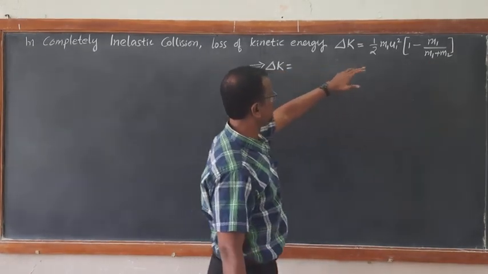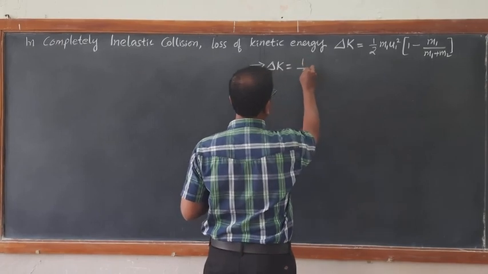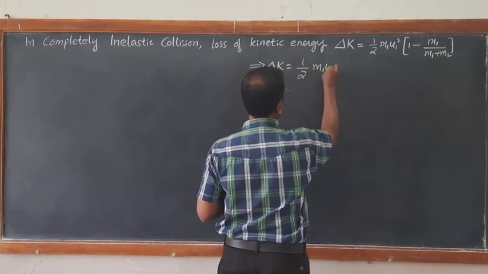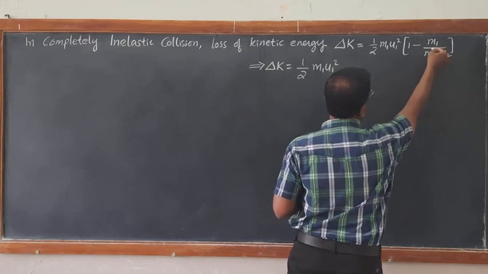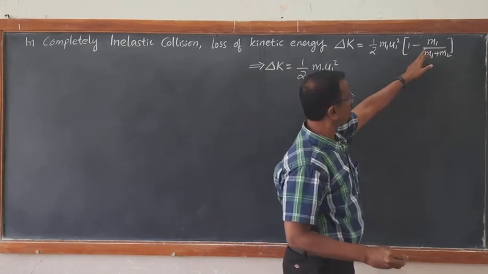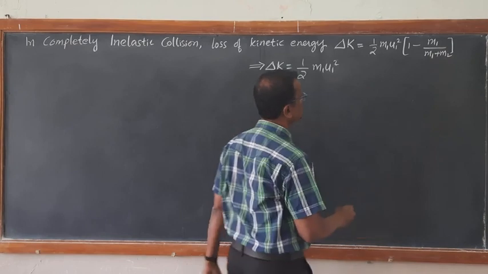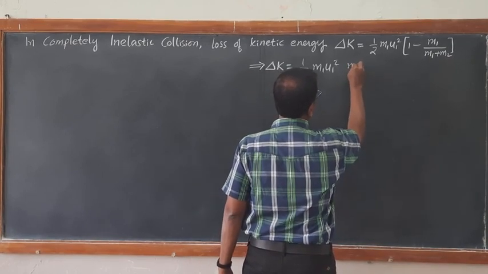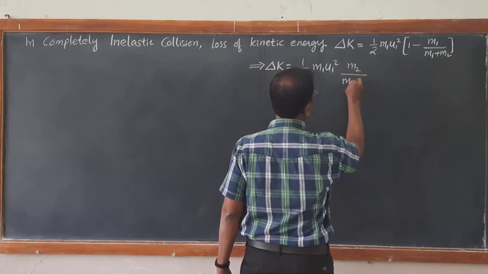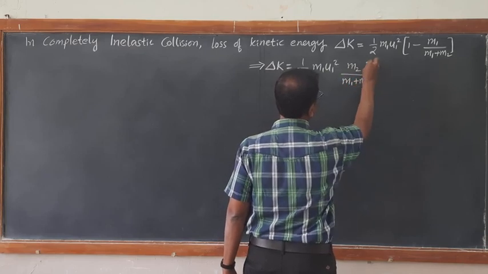So if you simplify this, we get half m1 u1 square into bracket m1 plus m2 minus m1, over m1 plus m2. The m1 and m1 cancel, so you are left with m2 divided by m1 plus m2.